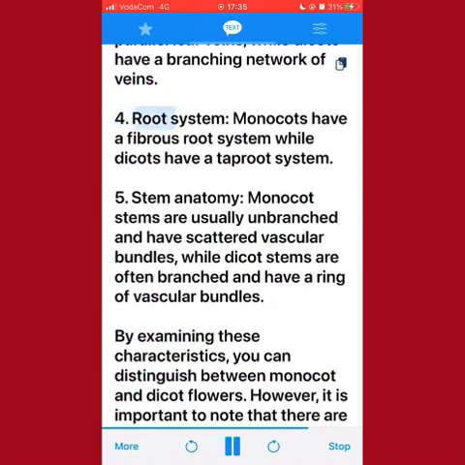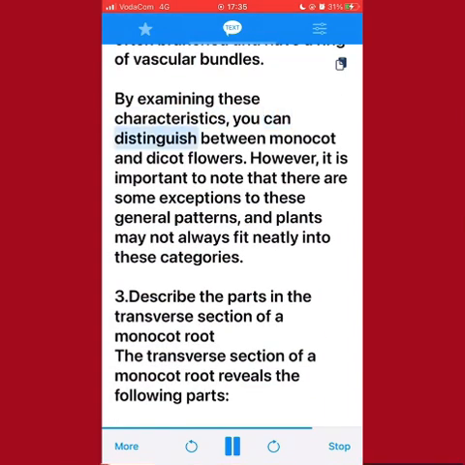4. Root system. Monocots have a fibrous root system while dicots have a taproot system. 5. Stem anatomy. Monocot stems are usually unbranched and have scattered vascular bundles, while dicot stems are often branched and have a ring of vascular bundles. By examining these characteristics, you can distinguish between monocot and dicot flowers. However, it is important to note that there are some exceptions to these general patterns, and plants may not always fit neatly into these categories.